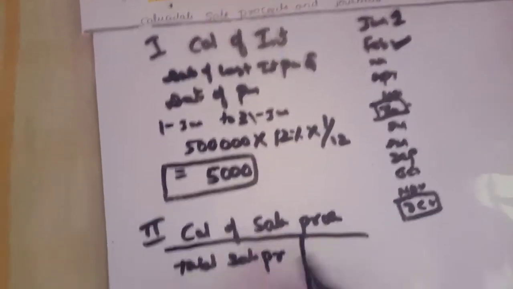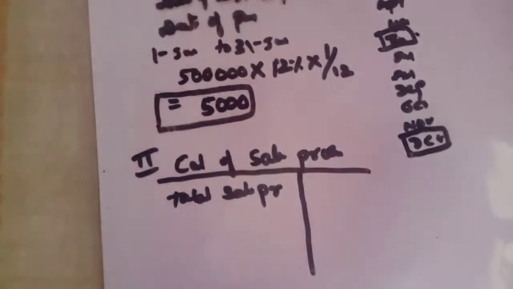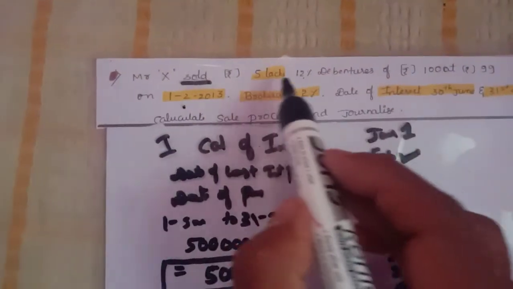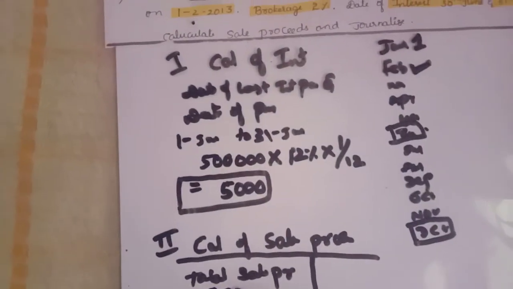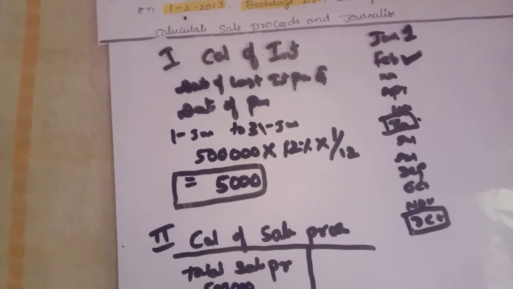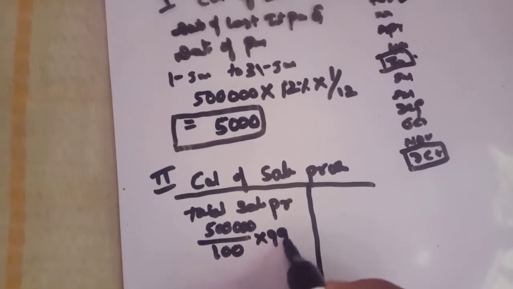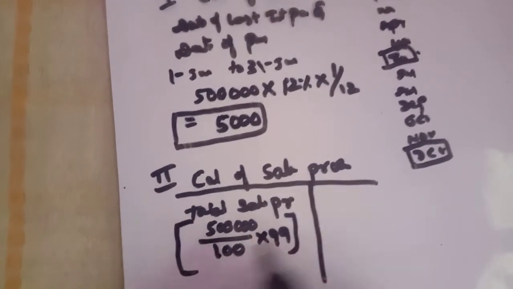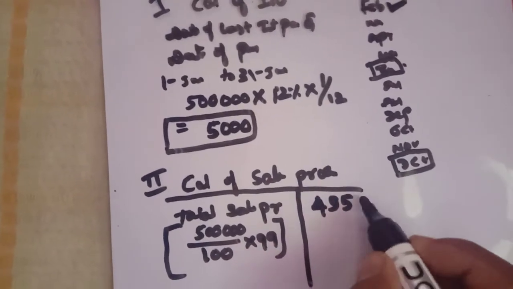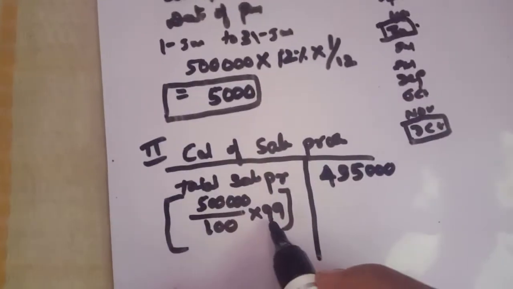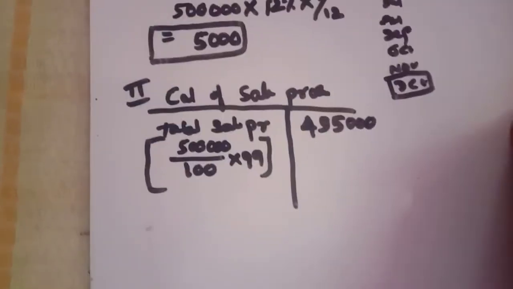Total sale proceeds: 5 lakhs divided by 100 into 99. We need to consider cost of 5 lakhs, divided by 100 into 99, so you will arrive at 4,95,000. 1 rupee is decreased here.